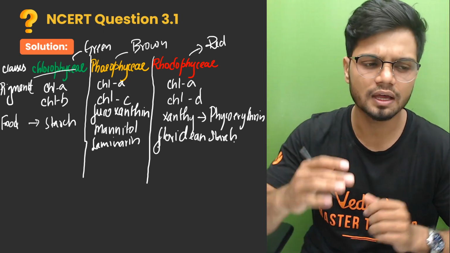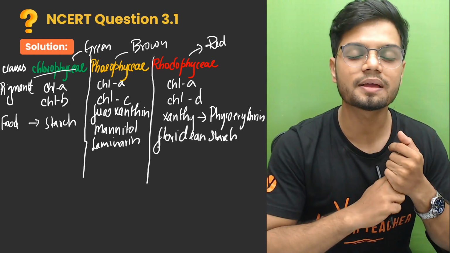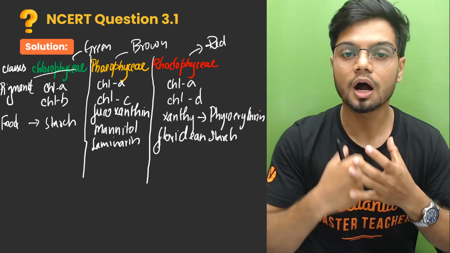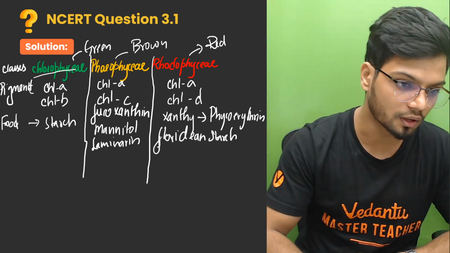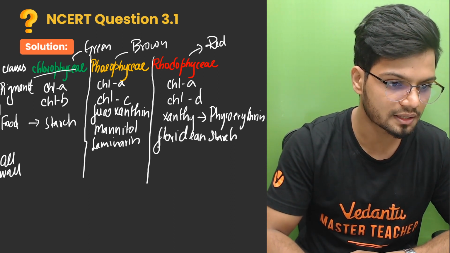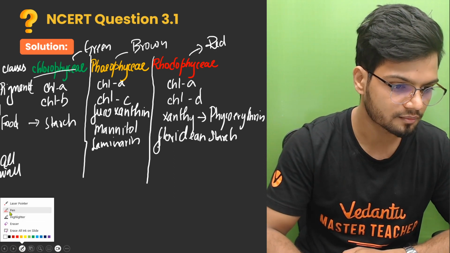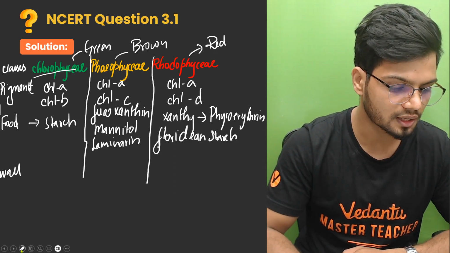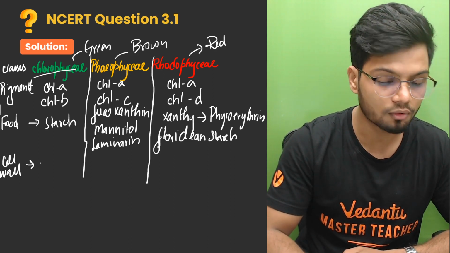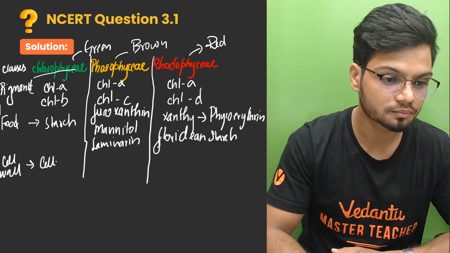Clear? Now we have pigment, we have the stored food material. Now, what is the next basis of classification? The next basis of classification is the cell wall. What is the cell wall made up of? I'll just write cell wall here. In the case of your chlorophyceae, the cell wall is very simple. It is made up of cellulose.